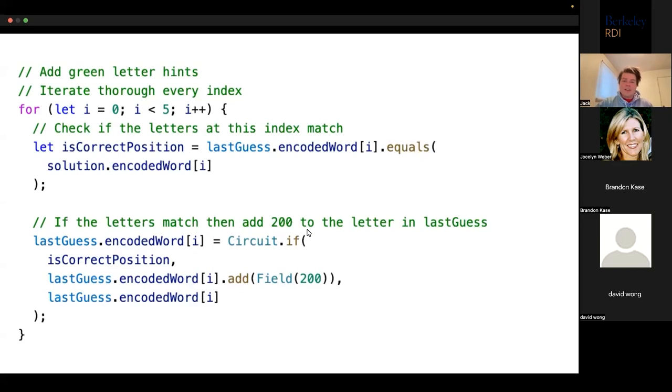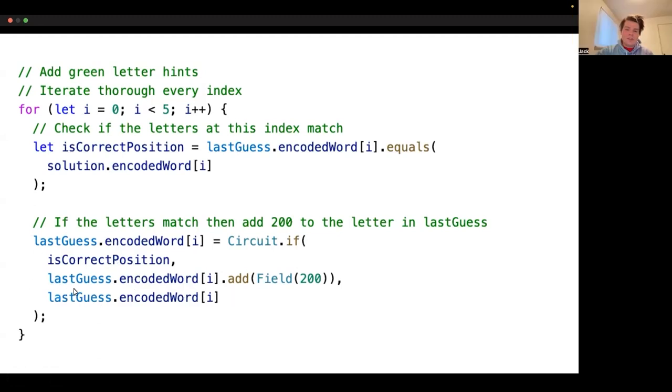If the letters match, then we will add 200 to the letters in the last guess. So we take our last guess, look at the index that we're iterating through, and then we set it equal to the circuit.if is correct position. So if is correct position is true, then we'll return the first value. And if is correct position is false, then we'll return the second value. The first value is the last guess with 200 added to the value in this index.